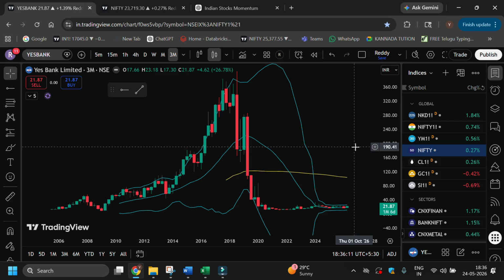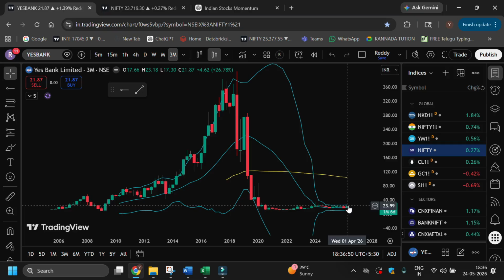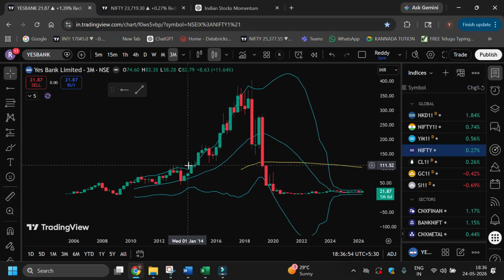One of the biggest misunderstandings of stock market investment is that people start buying at lower levels and expect the stock to go higher. Never ever enter any stock which is falling. For example, Yes Bank. It started falling from 263 onwards and now it is 23. Always remember in the stock market, we should buy high and we should sell higher. That is the key rule in the stock market.